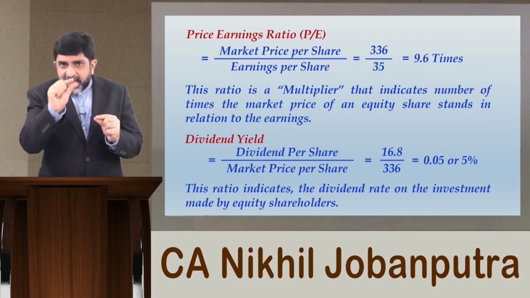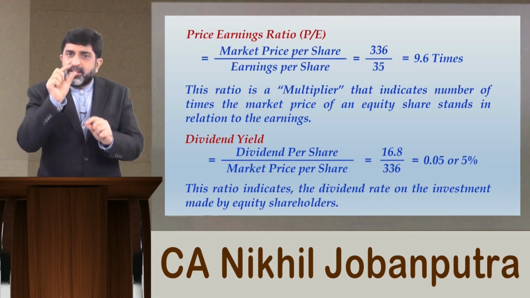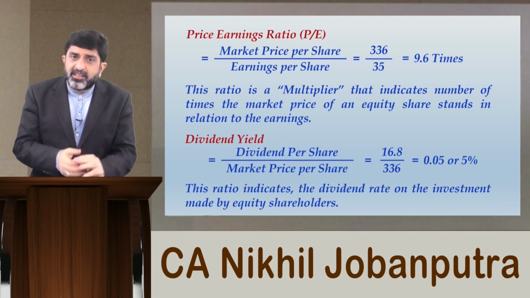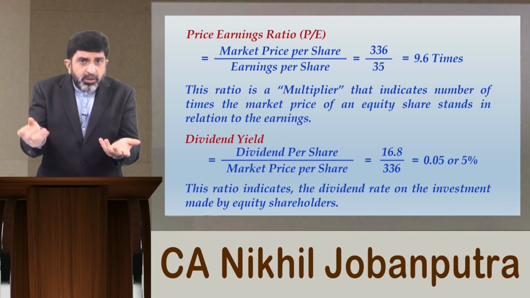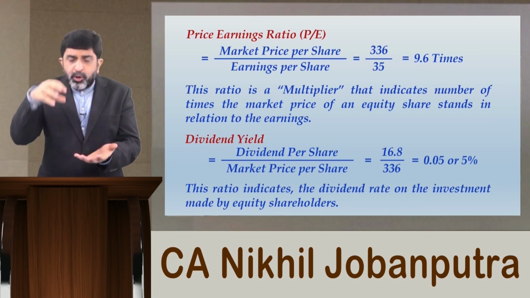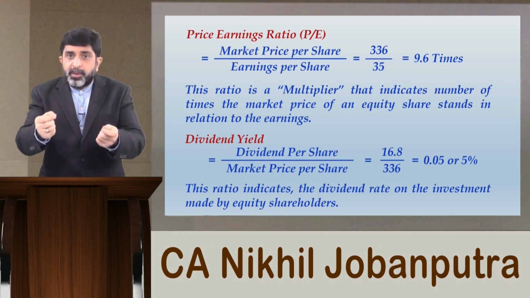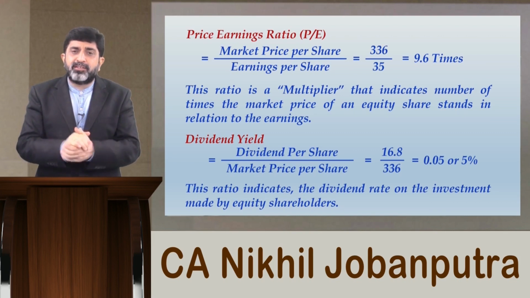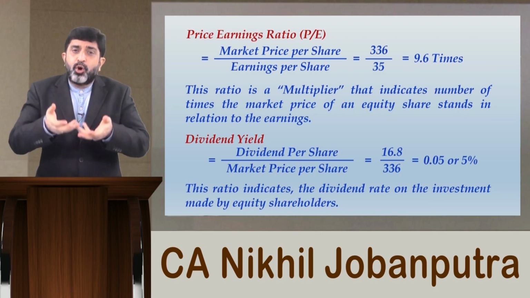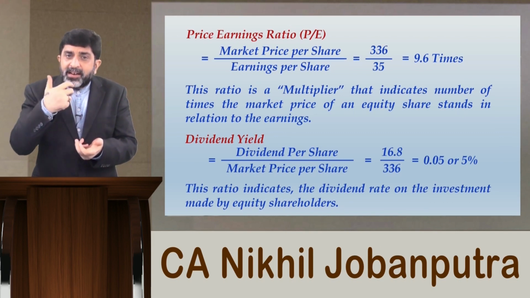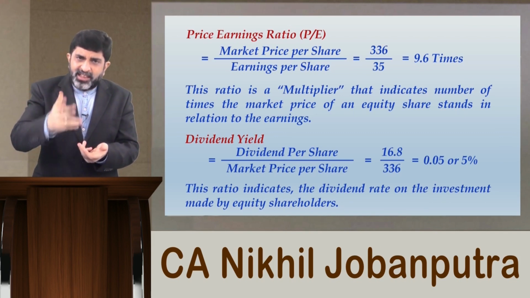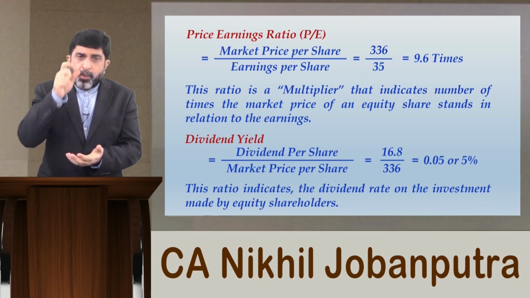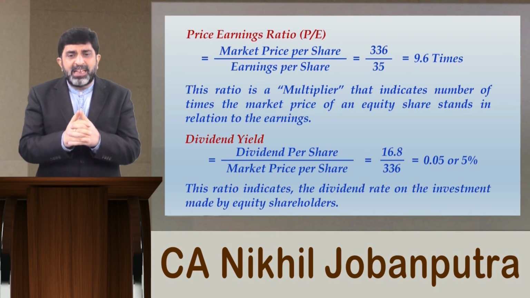That means whatever be EPS, when you multiply it by this factor, the price earning ratio is typically understood as a multiplier. A multiplier on the amount of EPS to land up at what should be the proper market price of this share, and then you compare with the actual prevailing market price. You will find whether the share is underpriced or overpriced, and accordingly you can take decisions of whether to buy this share or sell this share or simply hold it for some more time. These indications you get from price earning ratio, a very meaningful ratio.